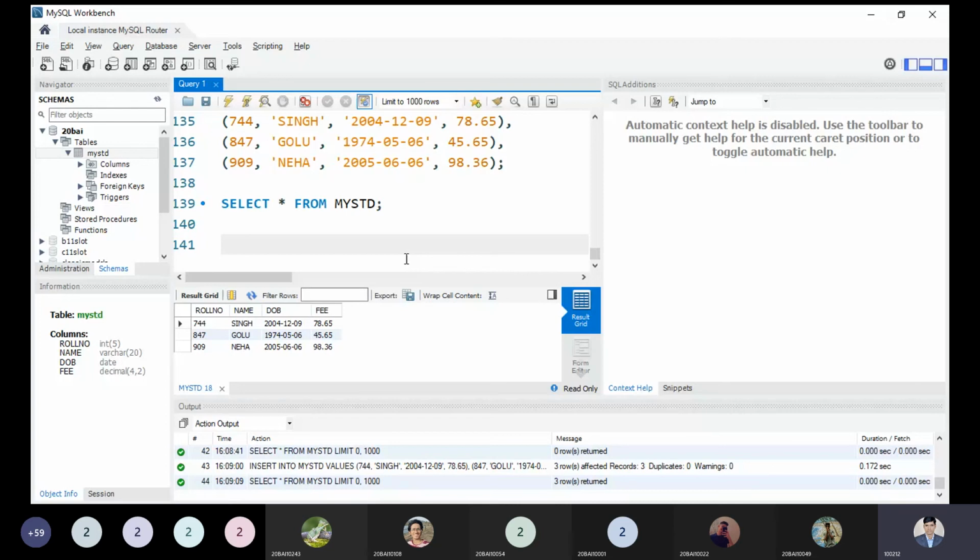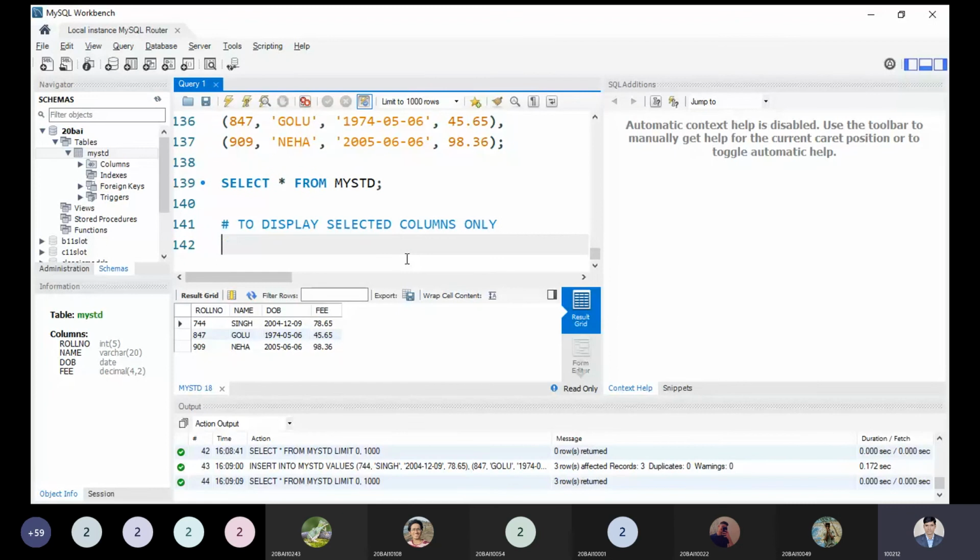So what is the command to display limited or selected columns? The command is very simple. You just write select, then the columns you want to select. The order in which you select them will be the order of display. So first I am selecting the name, then the fees, and then the roll number. I do not want to select the date of birth.